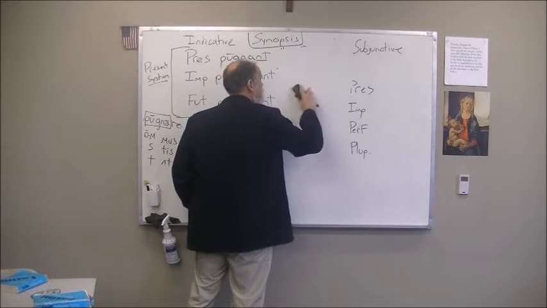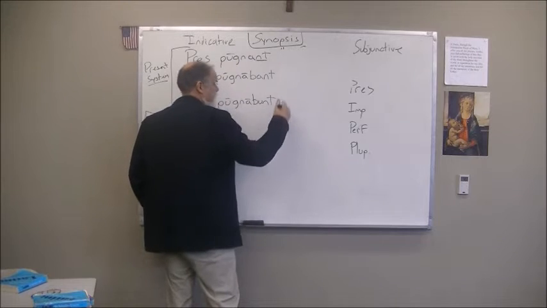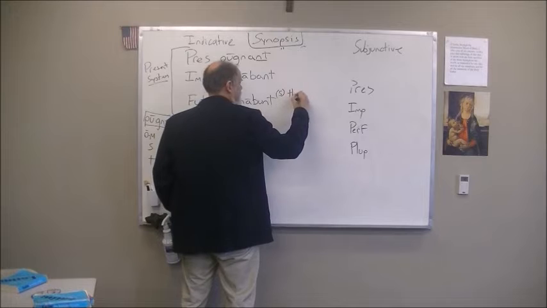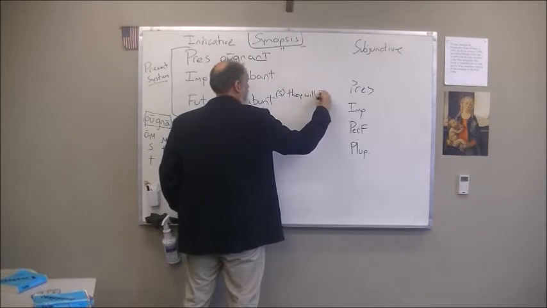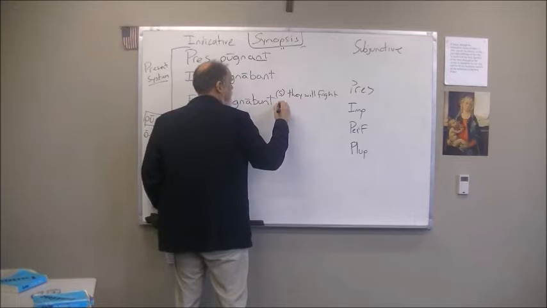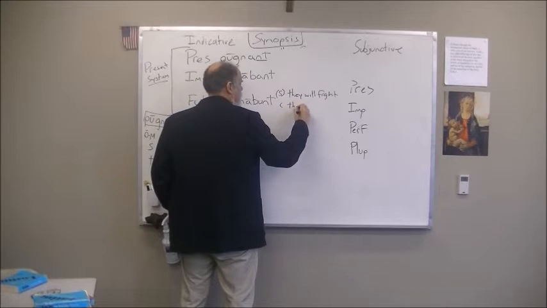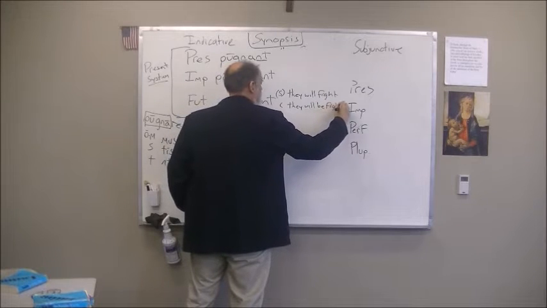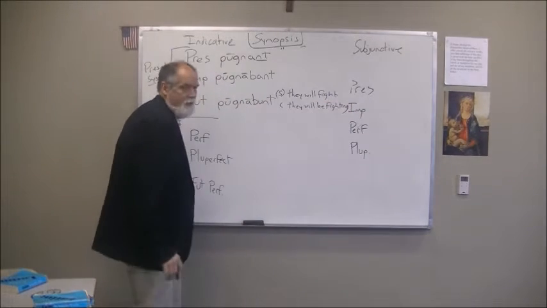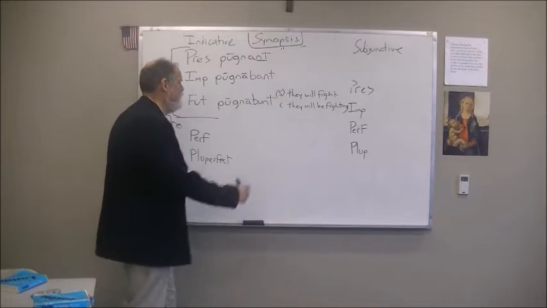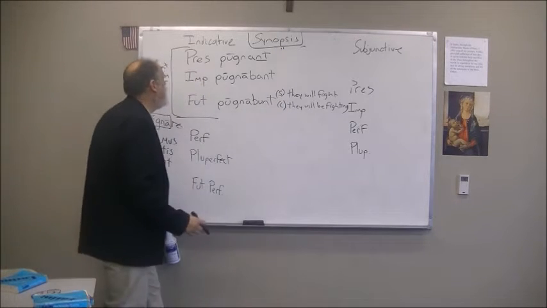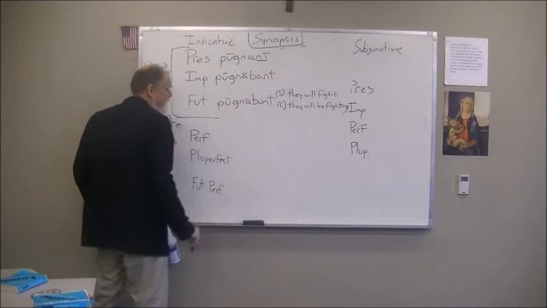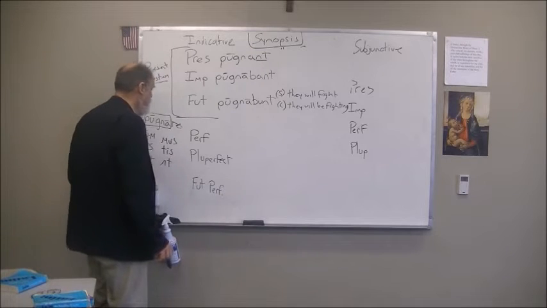And then the aspects for the future are only two. There's a simple for that, and that's they will fight. And then there is a continuous. They will be fighting continuously. They will be fighting over a run of time, like a video. They will fight, they will be fighting. So those are the forms for the present system. Those should be your aspects. Please note the different names for the aspects as you go through them.